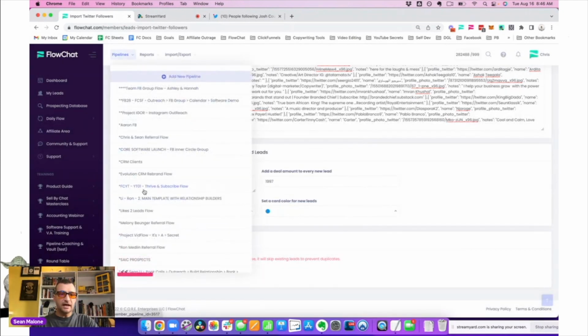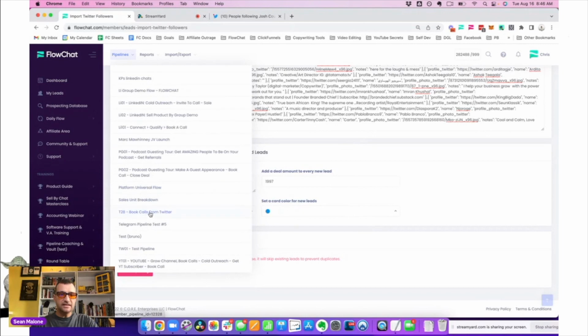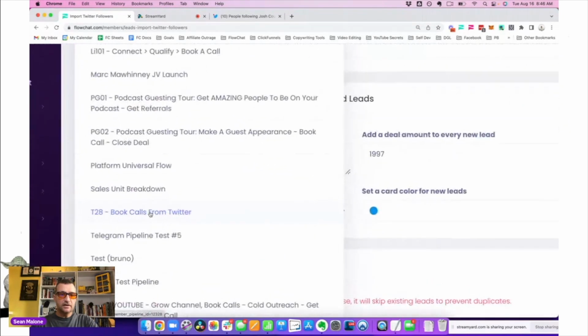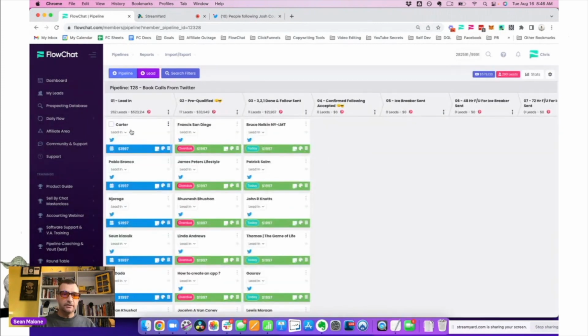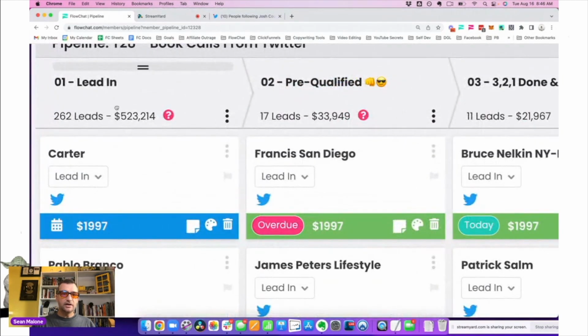And now we're going to drive back right over to the pipeline. We got this T28 pipeline here. I'll click on this one, and this is going to take us back into the pipeline. What you're going to see now is, look, we've got blue cards and we've got green cards. You remember it was just green cards when I started. And now I've got all these cards. And look, there's over $500,000 of opportunity sitting here.